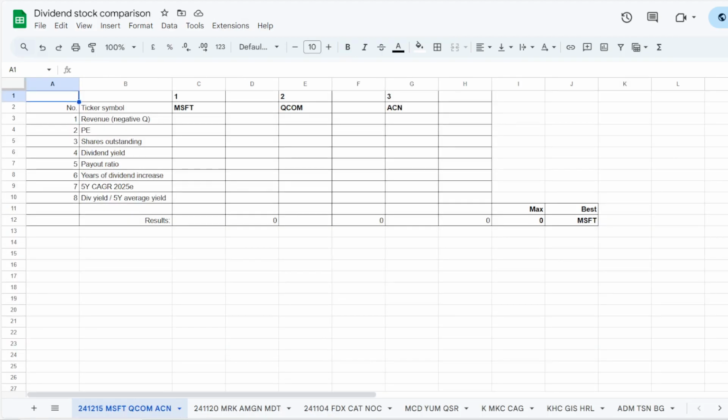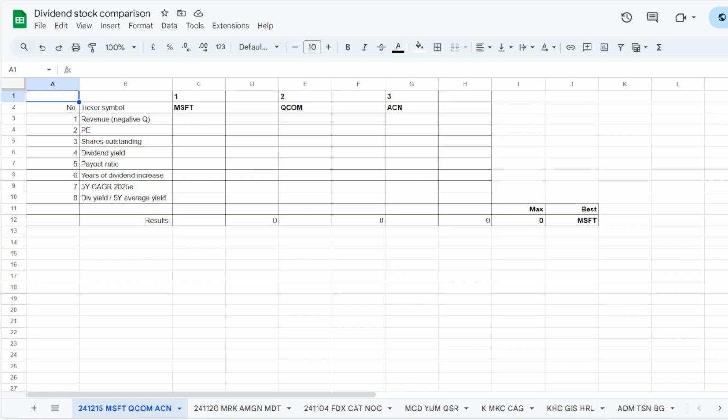To make this dividend comparison possible, I've picked 8 different metrics, which we will compare between these 3 ticker symbols and check which name has the best metrics. For the comparison, we'll check into revenue, price to earnings ratio, shares outstanding, dividend yield, dividend payout ratio, years of consecutive dividend increases, 5-year compound annual dividend growth rate, and the current dividend yield compared to its 5-year average.